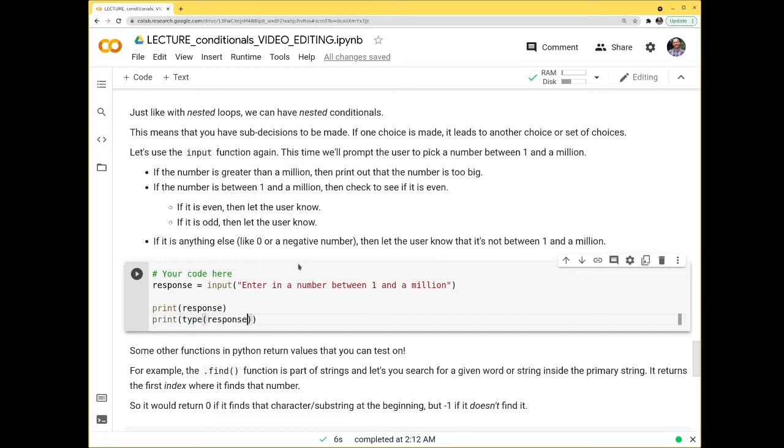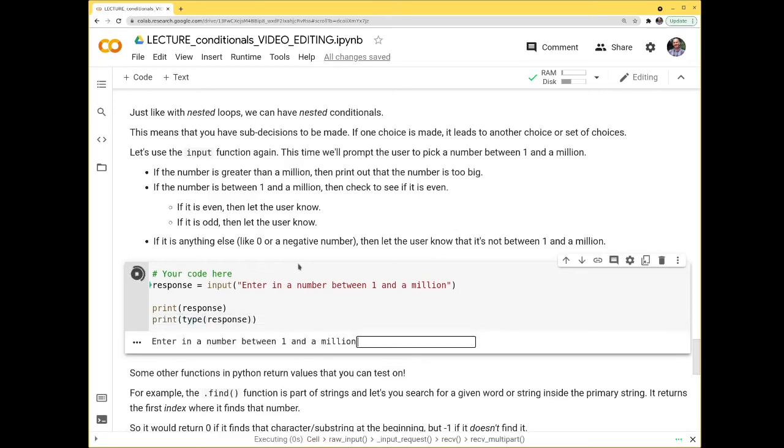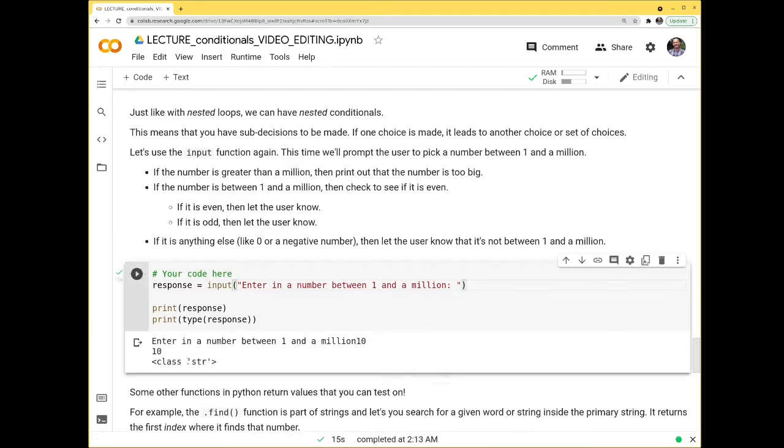So what is that data type? So now we get our prompt here, and I'm going to put a colon here and a space at the end. This will make it a little bit easier. So let's suppose I enter 10 and I hit enter. I get 10, but it's a string.